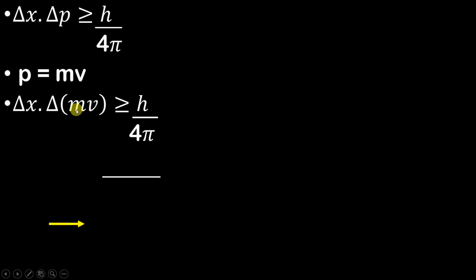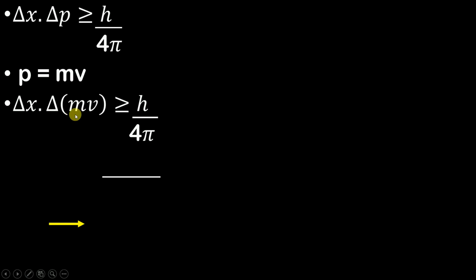But guys, you all know that the mass of an electron is always fixed. That is 9.1 into 10 raised to minus 31 kg. Is the mass of an electron going to change? No. The mass of an electron is not going to change. So how can there be an error in the mass of an electron? So how can there be delta m?